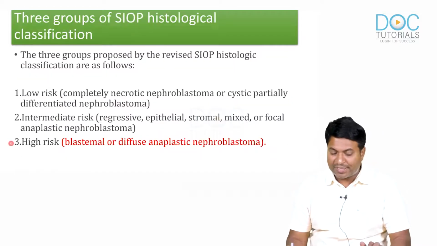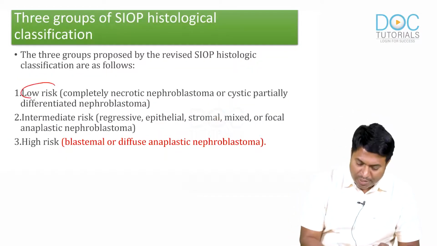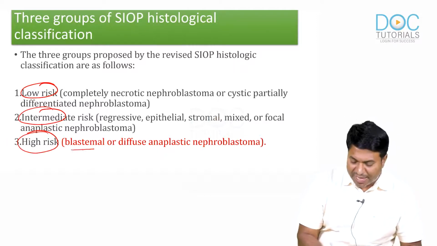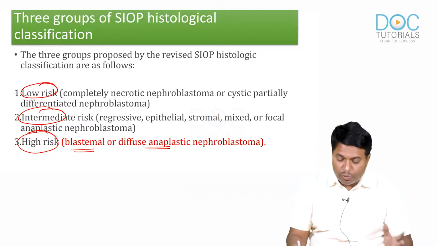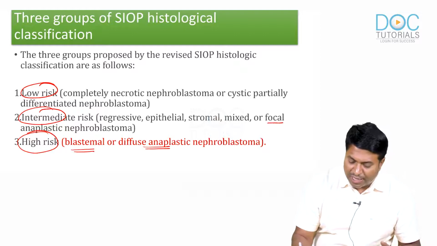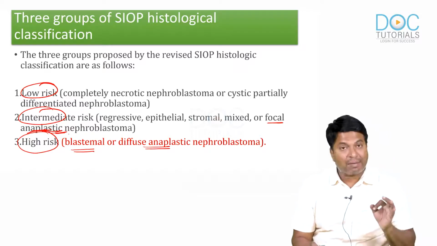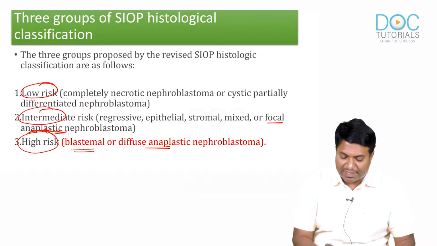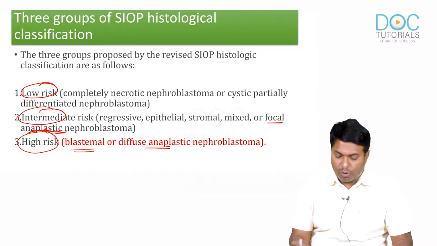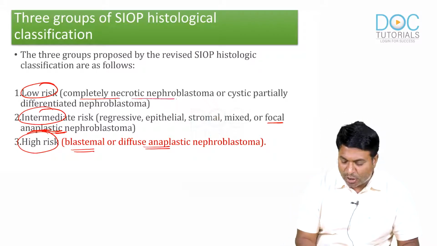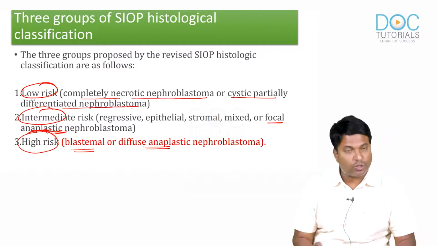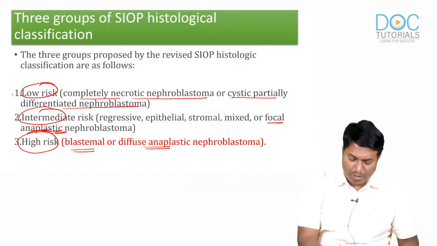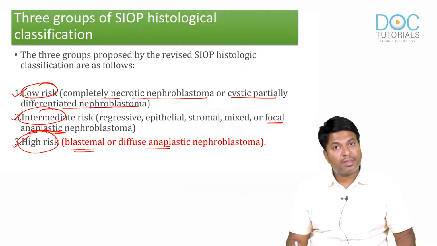So SIOP has a histological classification known as low risk, intermediate risk, and high risk. Blastemal and diffuse anaplastic types are high risk. So diffuse anaplastic is high risk, focal anaplastic is intermediate. Low risk is completely necrotic nephroblastoma or cystic partially differentiated nephroblastoma. No need to remember all these things, just remember low risk, intermediate risk, high risk are the three types of SIOP histological classification.